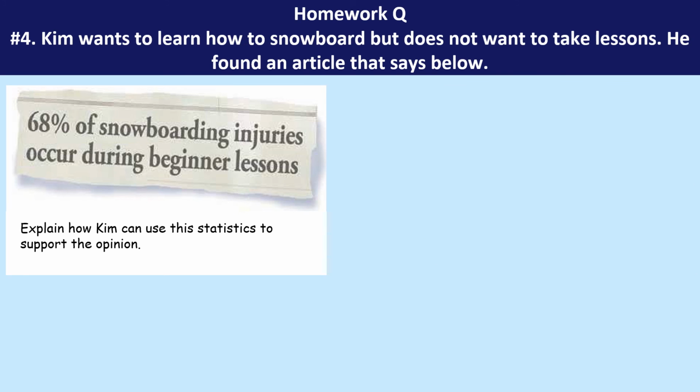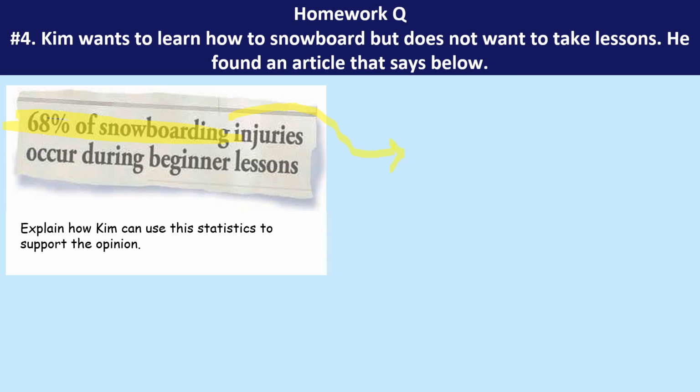The next one. Kim wants to learn how to snowboard but does not want to take a lesson. He found an article that says 68% of snowboarding injuries occur during beginner lessons, and we need to explain how Kim can use this statistic to support his opinion. So Kim doesn't really want to go for a snowboarding lesson because of this highlighted 68%.